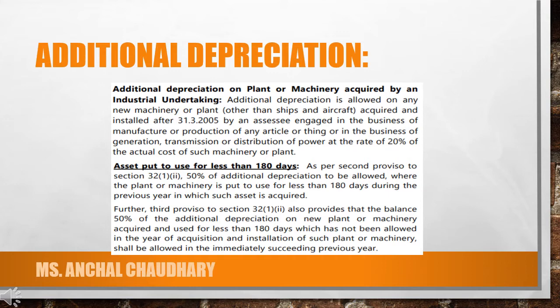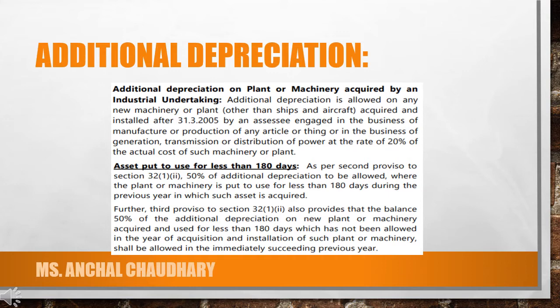Your additional depreciation on plant or machinery which is acquired by an industrial undertaking, if it is acquired or installed after the 31st March 2005, then 20% of the actual amount of such machinery or plant will be your additional depreciation.